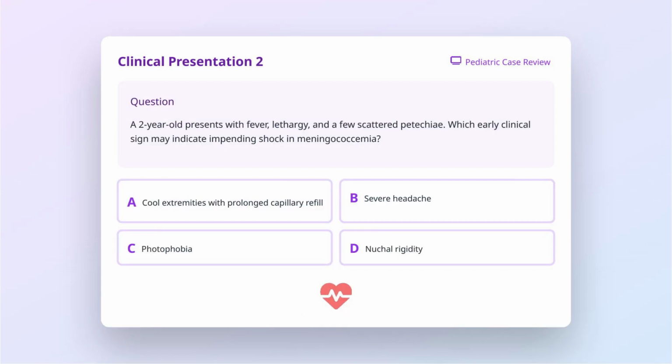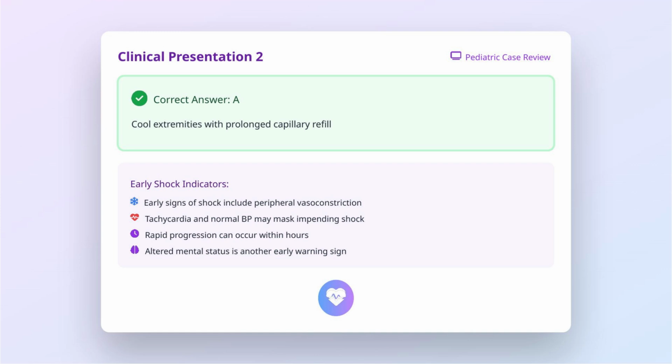Let's continue with clinical presentation. A 2-year-old presents with fever, lethargy, and a few scattered petechiae. Which early clinical sign may indicate impending shock in meningococcemia? Is it A, cool extremities with prolonged capillary refill? B, severe headache? C, photophobia? Or D, nuchal rigidity? The correct answer is A, cool extremities with prolonged capillary refill is an early sign of